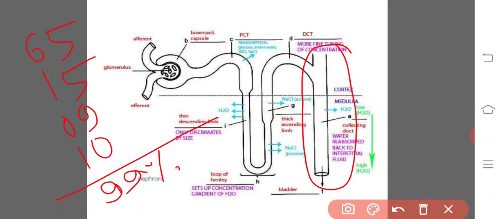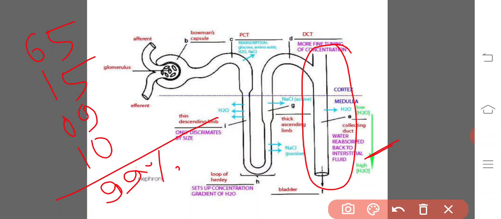In the medullary collecting duct, some amount of urea is also reabsorbed. It is secreted into the descending limb and thin part of the ascending limb. Thus, at the end of the collecting duct, the concentration of the glomerular filtrate is high. Now the filtrate is known as urine, which is hypertonic to the blood and isotonic to the medullary interstitial fluid.